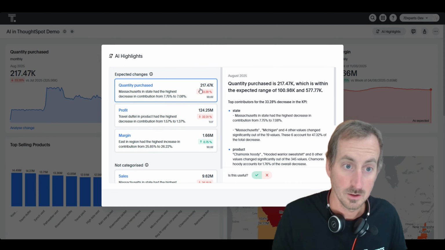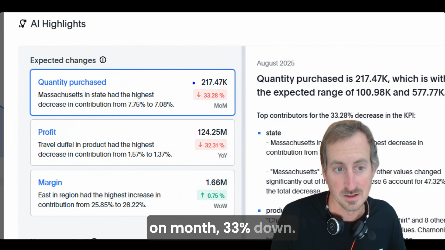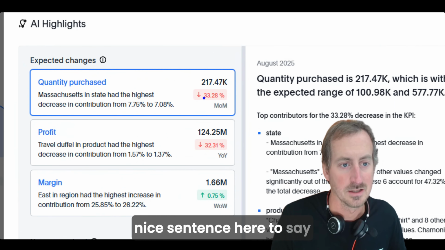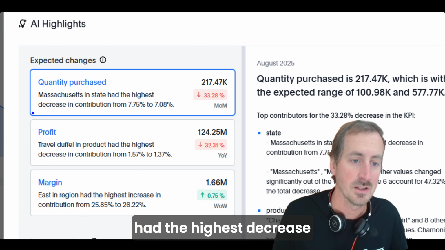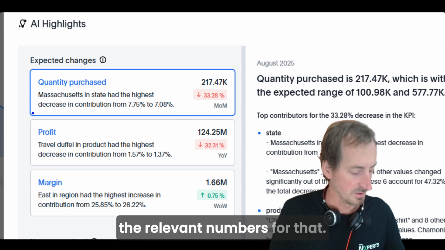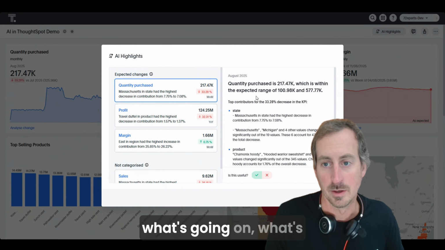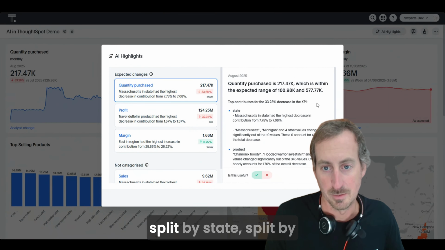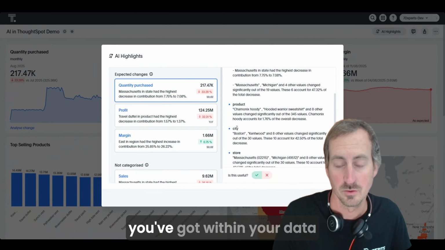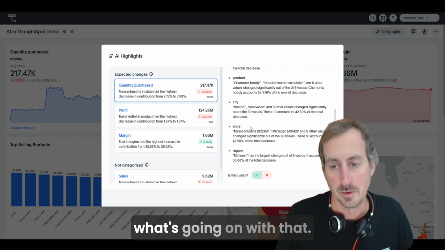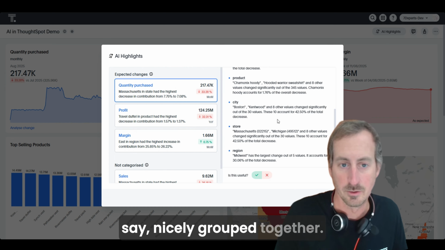So the current quantity purchase is 217,000, and that's month on month 33% down. And it gives you a nice little sentence here to say Massachusetts, so the state of Massachusetts had the highest decrease in contribution, and gives you the relevant numbers for that. And you see on the right hand side here, we've got a lot more information about what's going on, what's causing those changes, split by state, split by product, etc. So there are the different dimensions or attributes that you've got within your data set, and it's telling you what's going on with that. Very, very similar to the change analysis, but as I say, nicely grouped together.